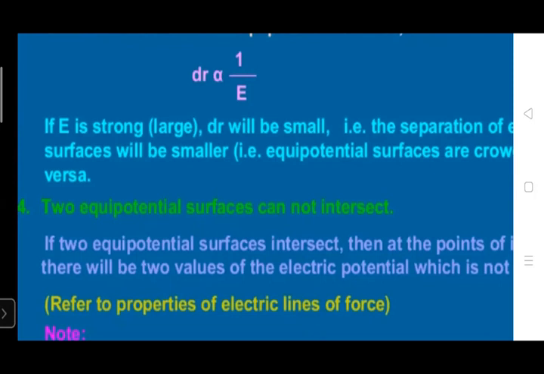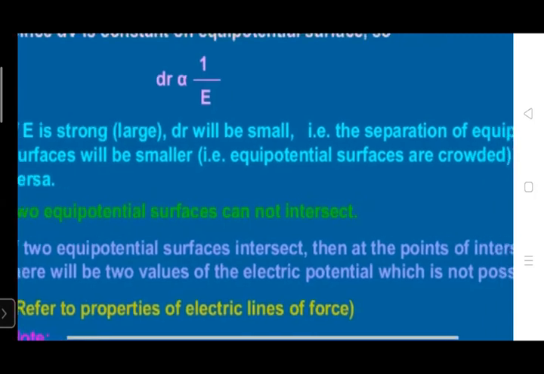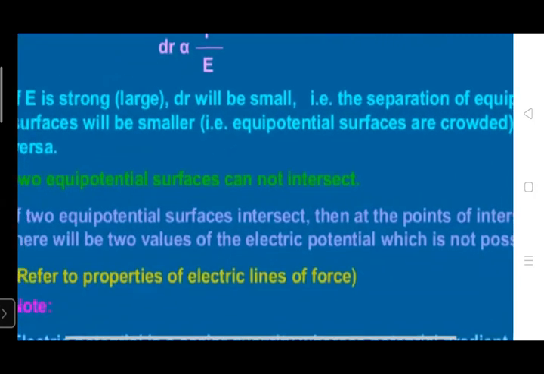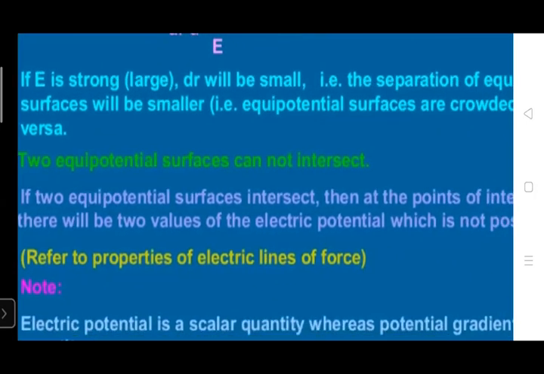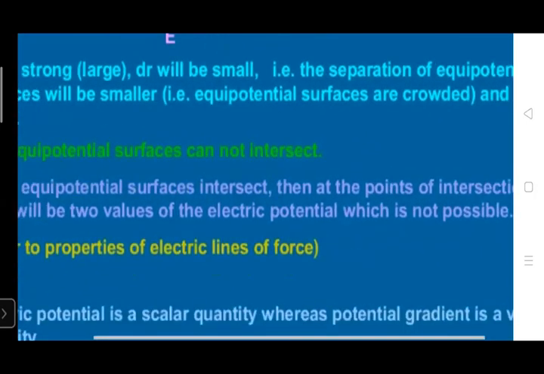Okay. Now the fourth point is that two equipotential surfaces cannot intersect. We have already discussed this property for electric field lines: two electric field lines can never intersect. So two equipotential surfaces cannot intersect. If two equipotential surfaces intersect, then at the point of intersection there would be two values of electric potential, which is not possible.